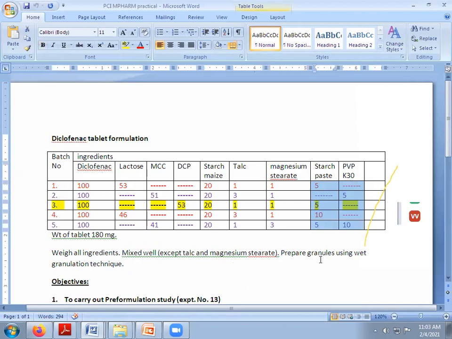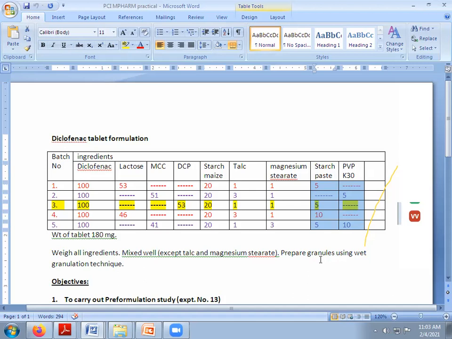Here I have marked 5%, 10%, in percentage. So how is this 5% or 10% taken? Depending upon the literature survey you carry out for this practical, you come to know what the concentration of the binder will be.